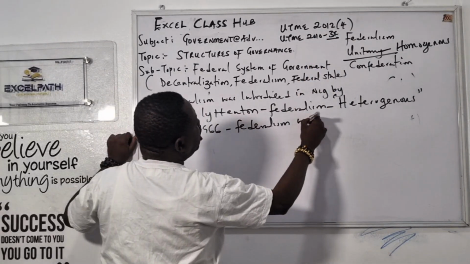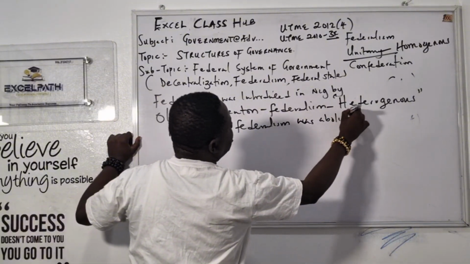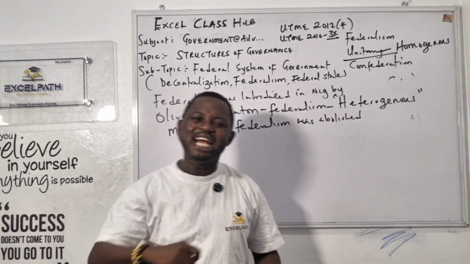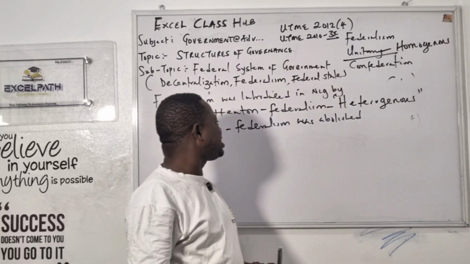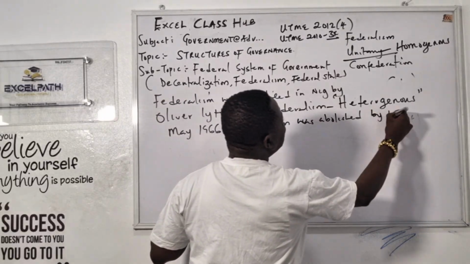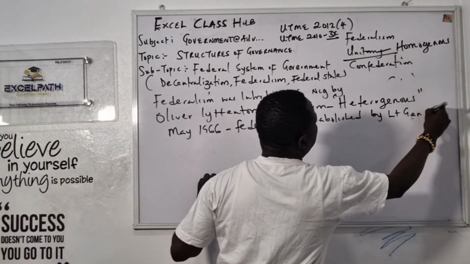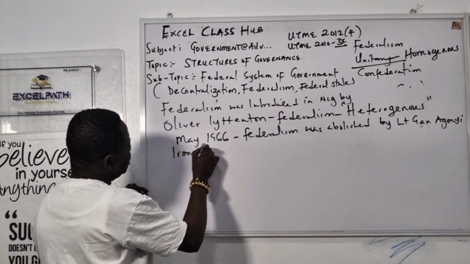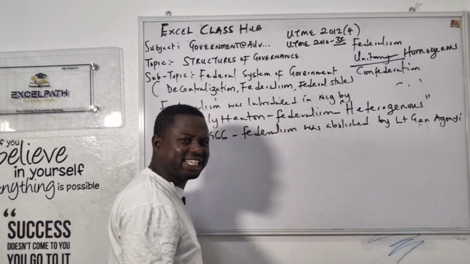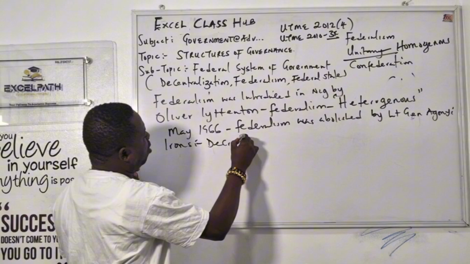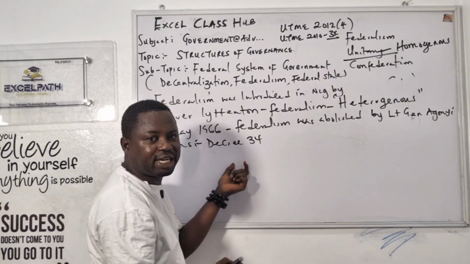Federalism was abolished. Abolished means removed. They removed it in 1966. It was abolished by who? Late General Aguiyi-Ironsi. This is the man that removed federalism. These are the key things you need to know about that. And what did he call it? He called it Decree 34. What did I say? Decree 34.